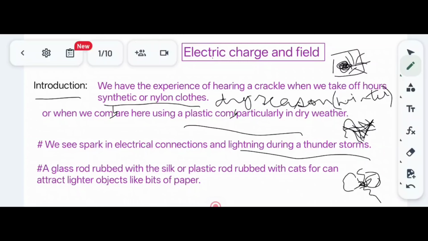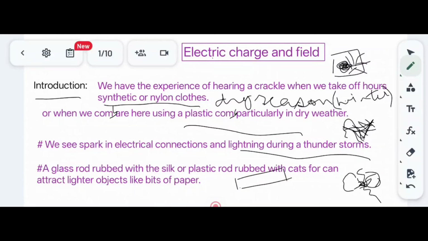A glass rod rubbed with silk, or a plastic rod or ebonite rod rubbed with cat's fur, can attract lighter objects like bits of paper. I think you have done this in primary school.